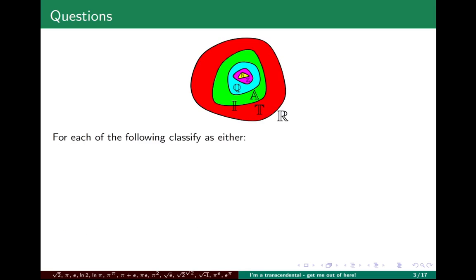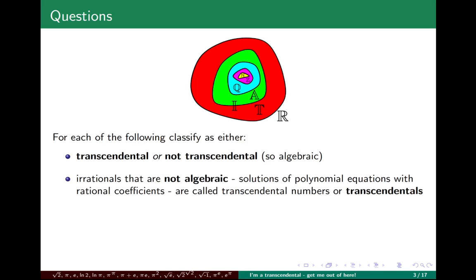So for each of the following real numbers, you are to classify them as either transcendental or not transcendental. If they are not transcendental, it means they are algebraic. Recall that irrationals that are not algebraic are not solutions of polynomial equations with rational coefficients, and we call these transcendental numbers, or transcendentals.